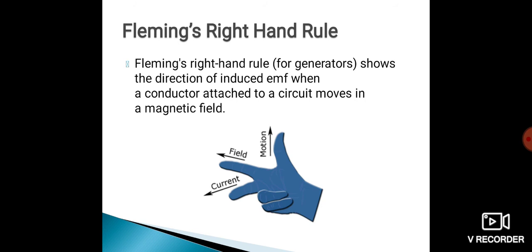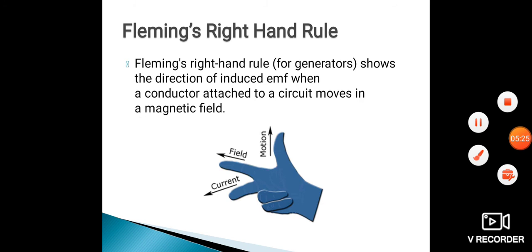Now we will see Fleming's right hand rule. As we have seen, when a conductor cuts the magnetic field, EMF is induced in it, and because of this EMF current gets induced in it. To identify the direction of this induced current, we will use Fleming's right hand rule.